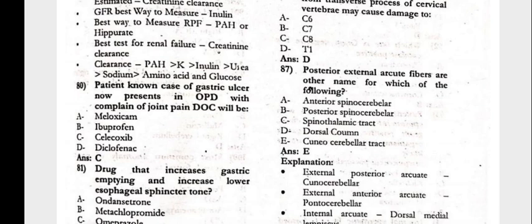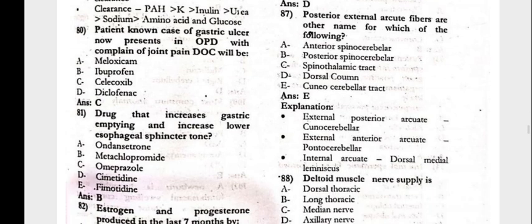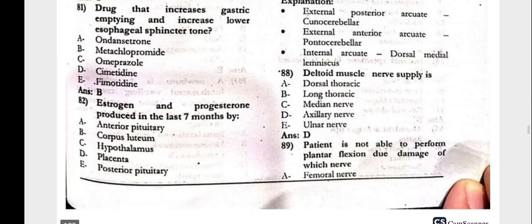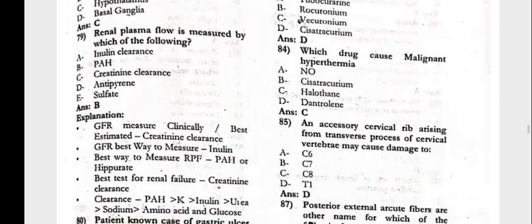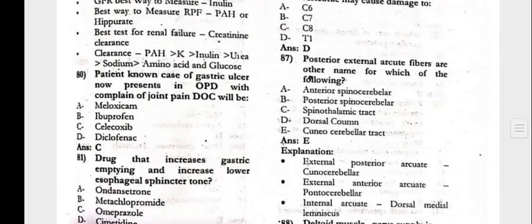The patient, a known case of gastric ulcer, now presents in the OPD with the complaint of joint pain. Drug of choice will be celecoxib. The drug that increases gastric emptying and increases lower esophageal sphincter tone: metoclopramide. The estrogen and the progesterone produced in the last 7 months are produced by the placenta.